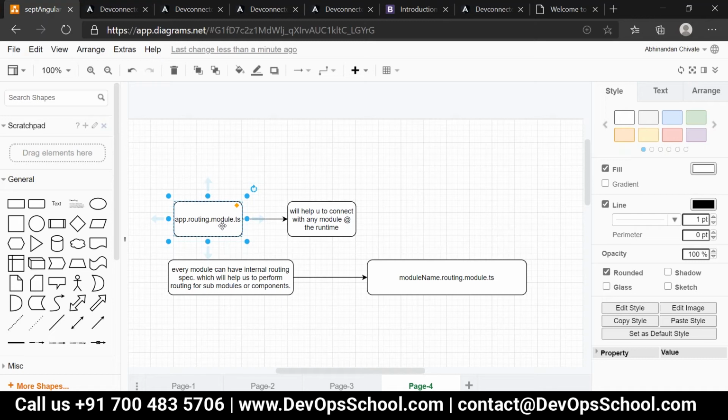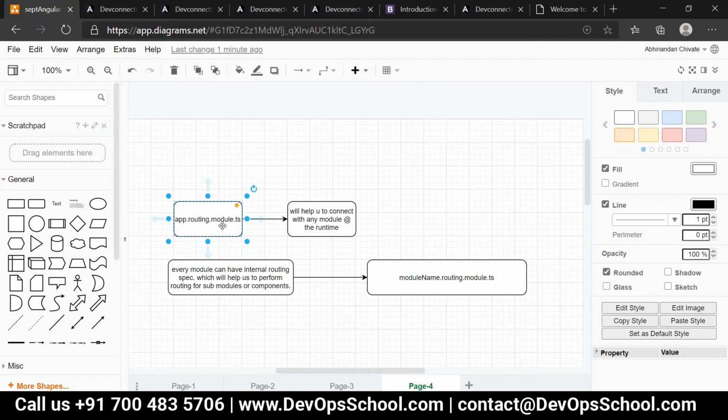By using the routing, by creating the module with hyphen routing, correct, everyone? People, have you used hyphen routing or not? Yes, we did. So for everything, we use hyphen routing. So this hyphen routing was responsible for performing the creation of a routing file, correct, everyone?